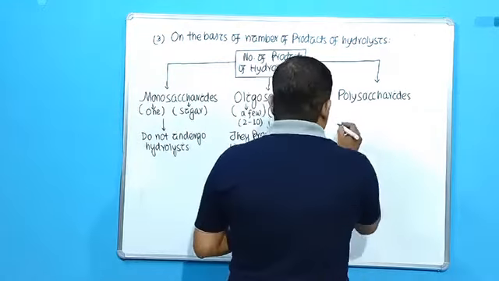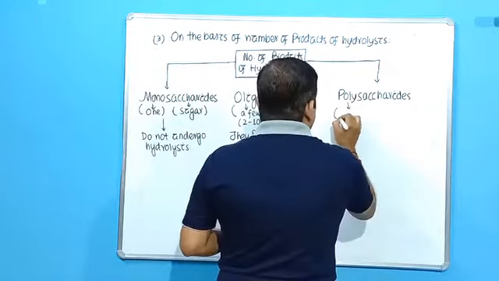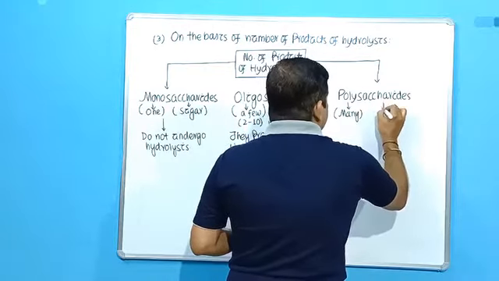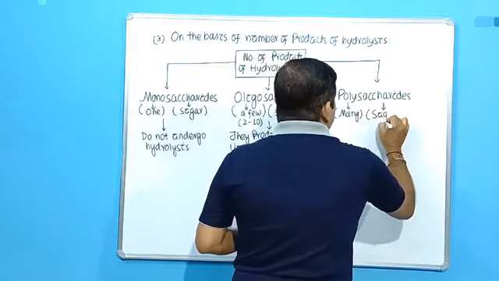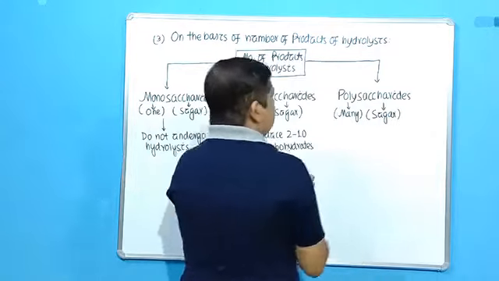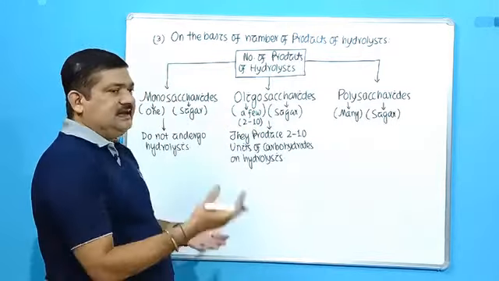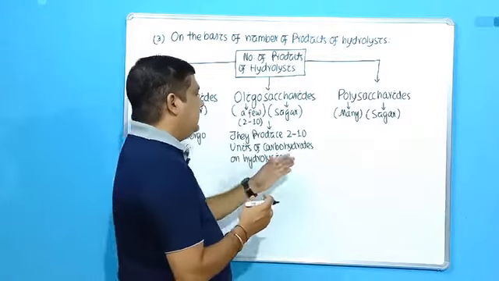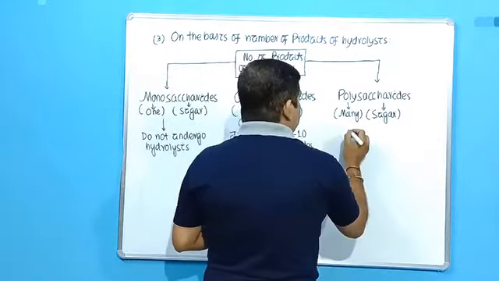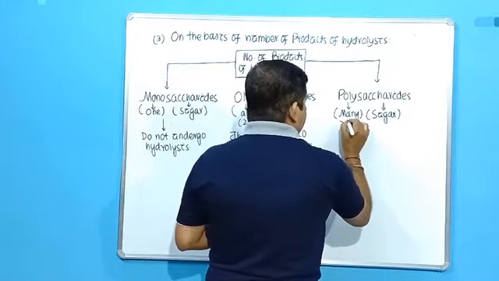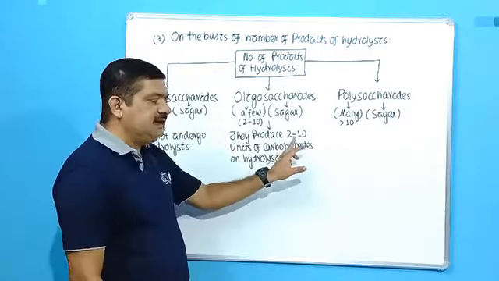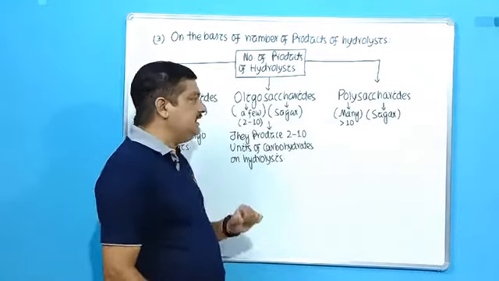And you know, poly means many, and again, saccharon means sugar. So obviously the name is clear. Polysaccharide means they contain more units of carbohydrates. Many means you have to remember greater than 10, because the oligo limit was 10. So it has to be greater than 10.